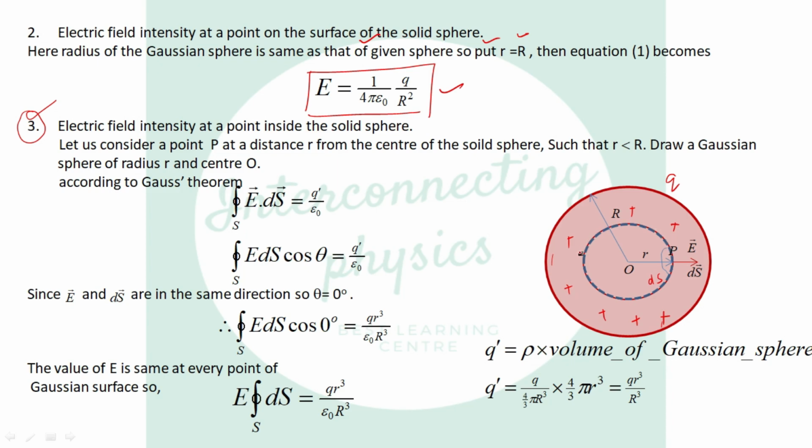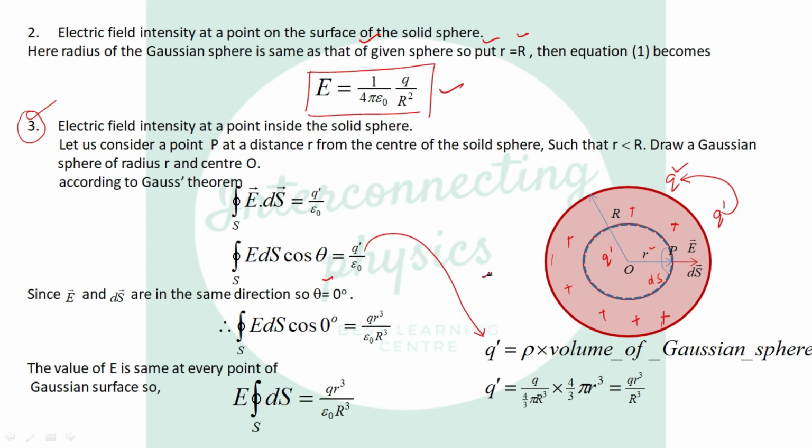Now this Gaussian sphere whose radius is r, let us consider it has taken q prime charge from this q. Let us say q prime charge is enclosed by this Gaussian sphere out of the total charge q. So it is q prime divided by epsilon naught. Now theta is 0 degrees, so cos 0 is 1. And what is the value of q prime here?